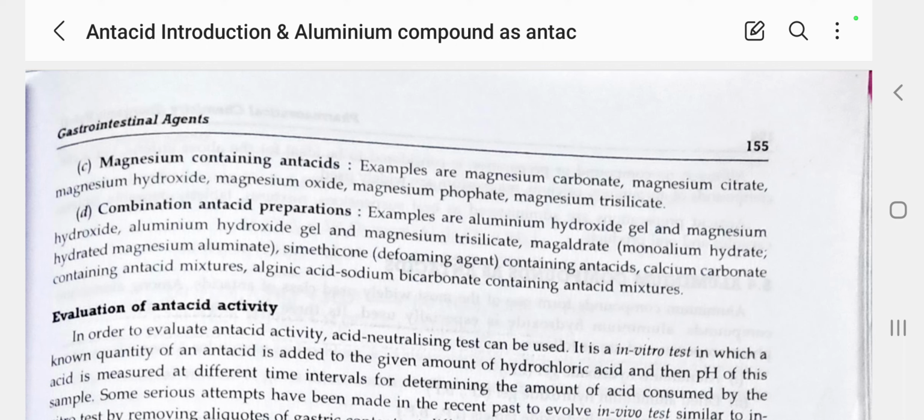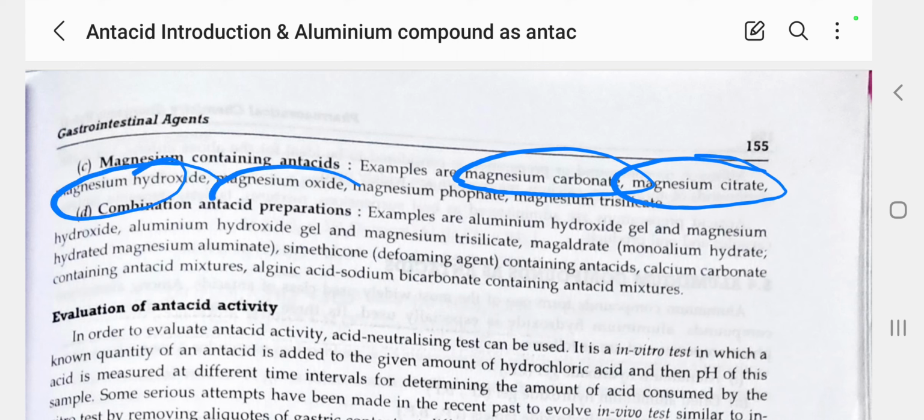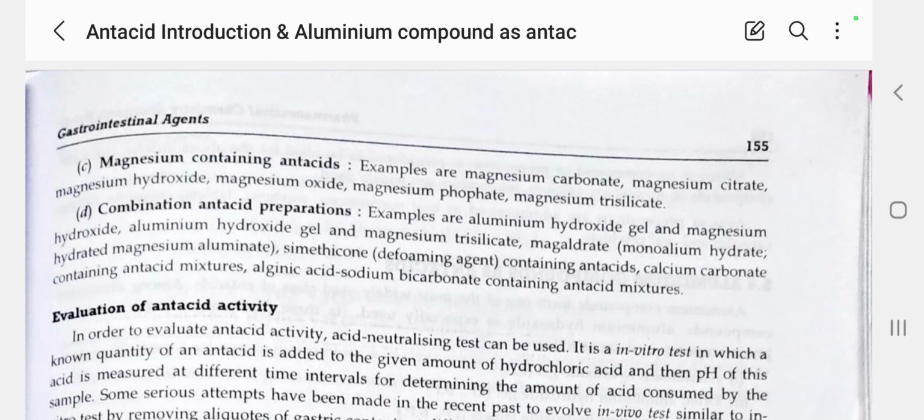Here the magnesium containing antacid has magnesium in the form of magnesium carbonate, magnesium citrate, magnesium hydroxide, magnesium oxide, magnesium phosphate, and magnesium trisilicate. It's very easy to recall: magnesium in the form of hydroxide, carbonate, citrate, oxide, phosphate, and trisilicate.